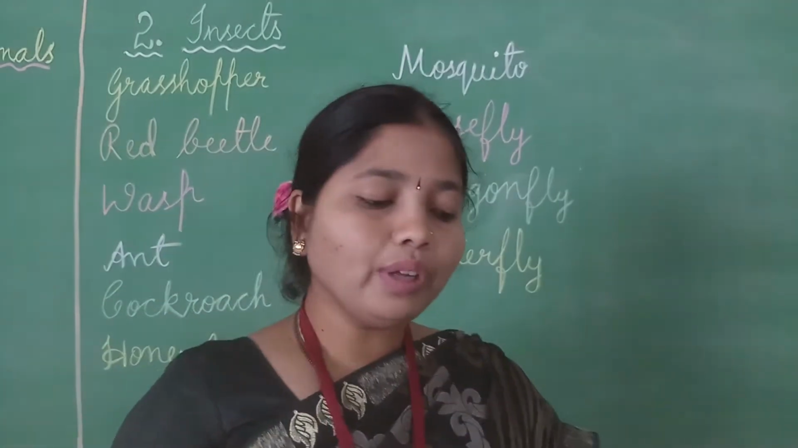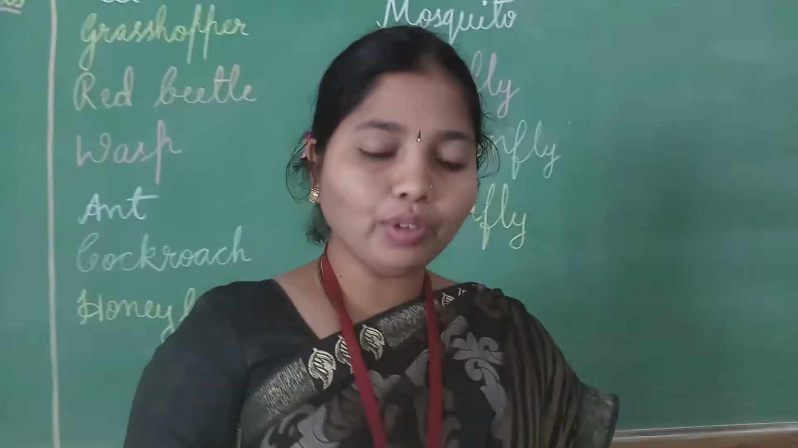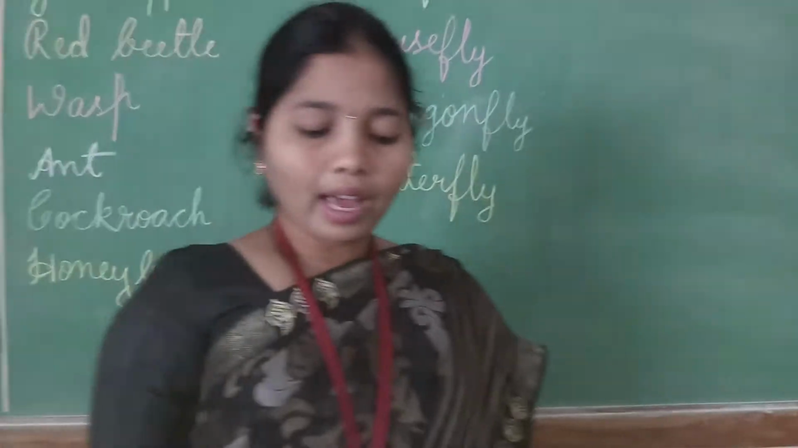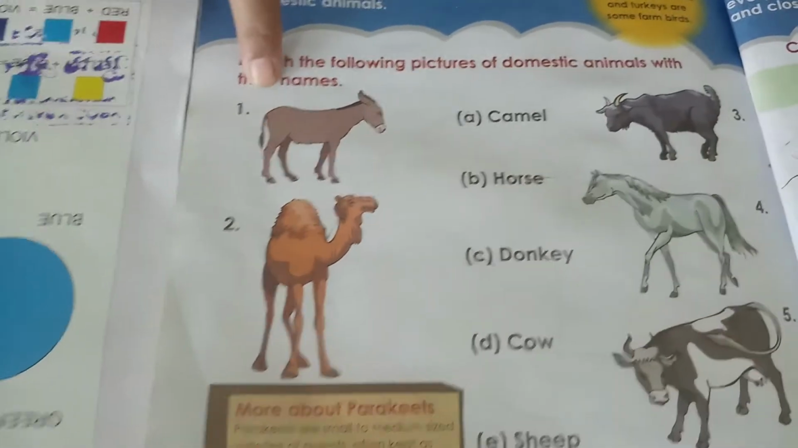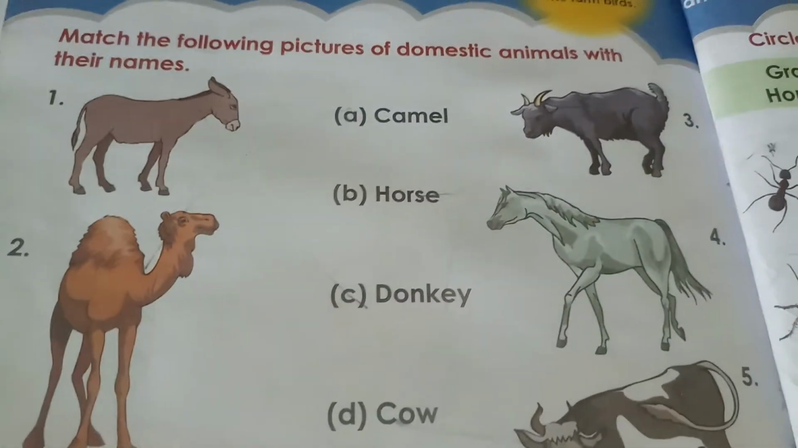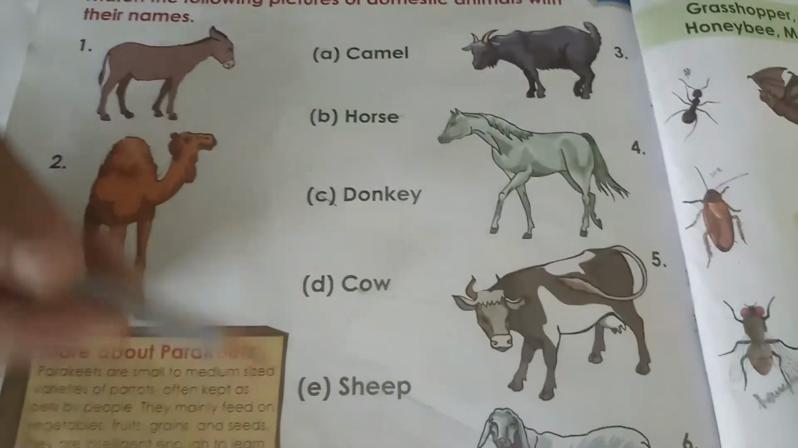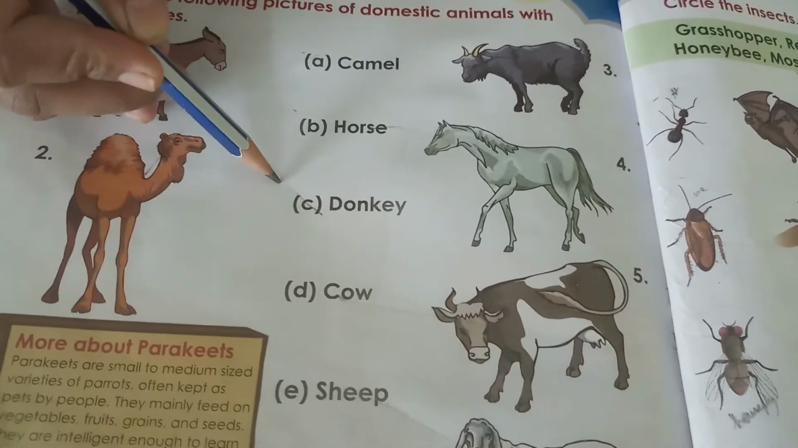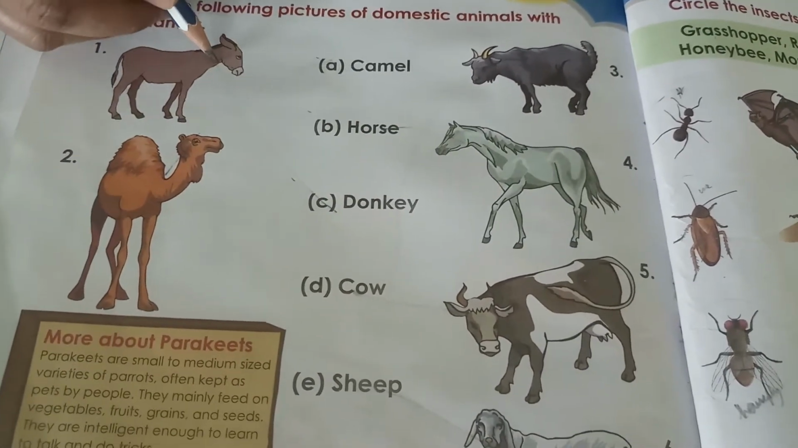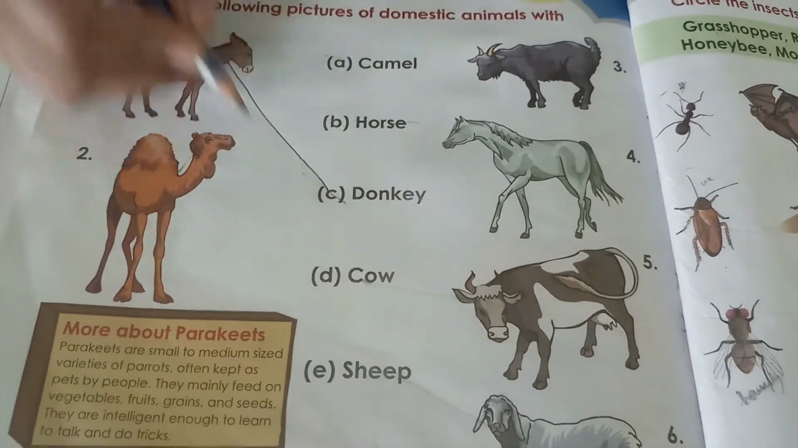I hope you will do it with me, children. Take a pencil in your hand. First you see the picture, children. What is the first picture? Yes, it's a picture of a donkey. So search here, where is the donkey? First is camel, horse, C is donkey. So join first to C, donkey.